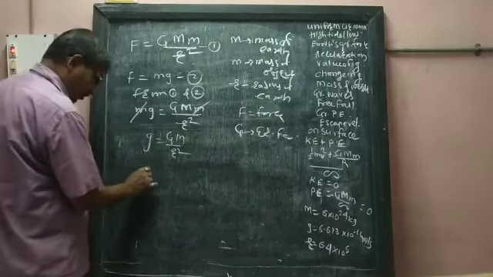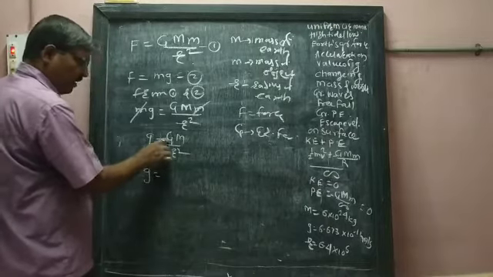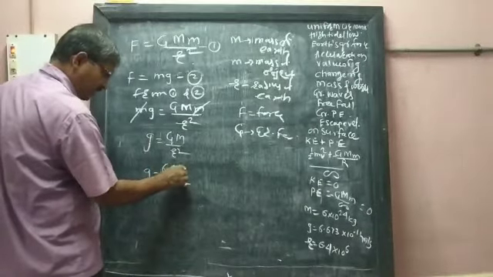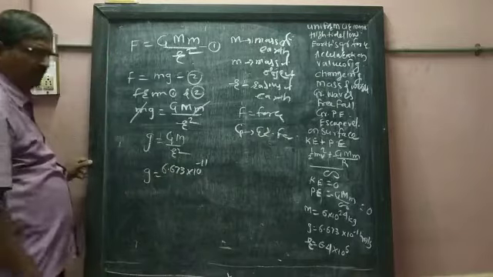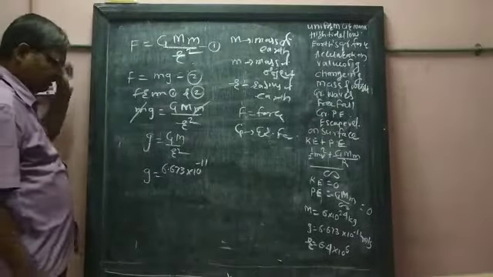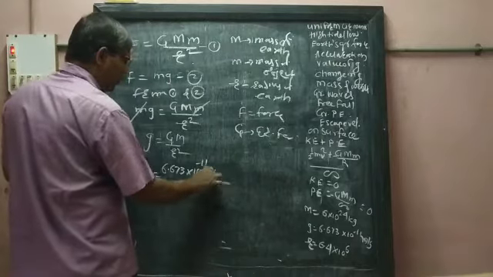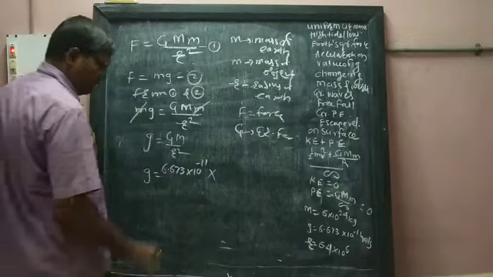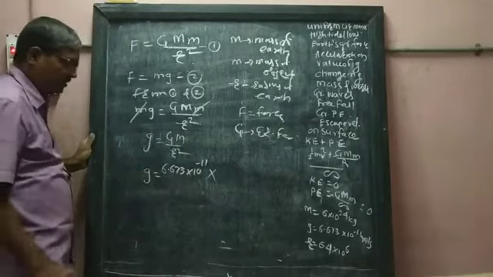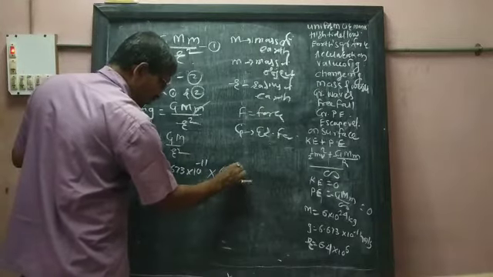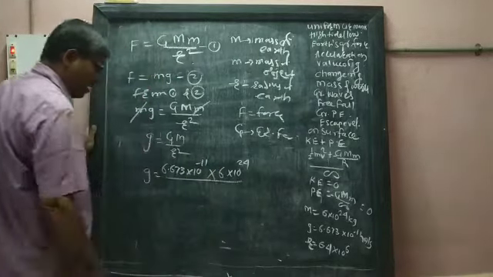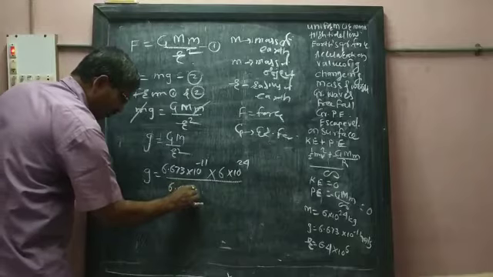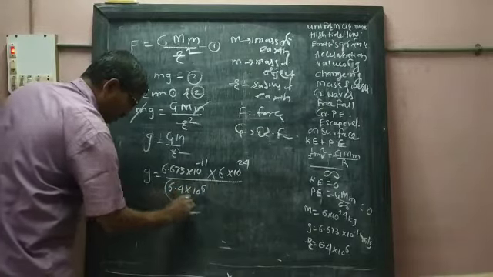Then here, the value of G calculated in Newton's law is 6.673 into 10 raised to minus 11 Newton meter square per kg square. So the value of G is 6.673 into 10 raised to minus 11, and the mass of the earth is 6 into 10 raised to 24, divided by r square, where the radius of the earth is given as 6.4 into 10 raised to 6, in brackets, squared.